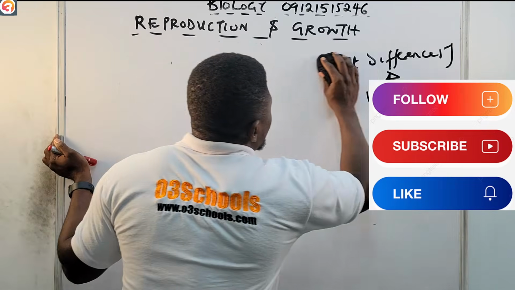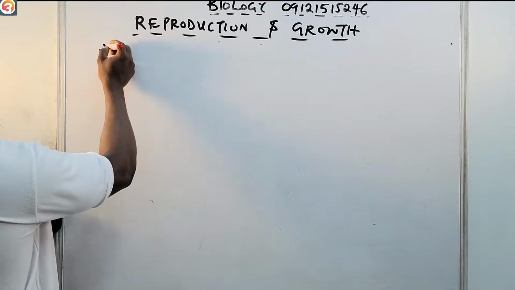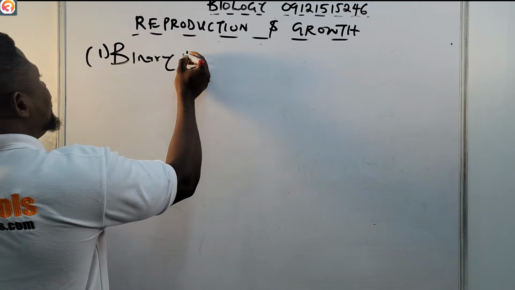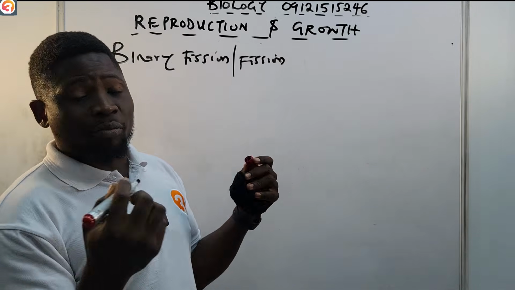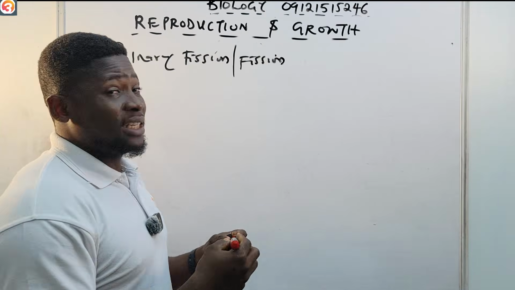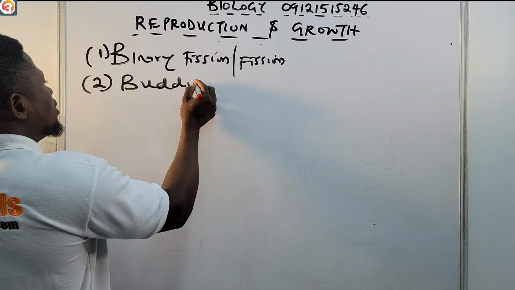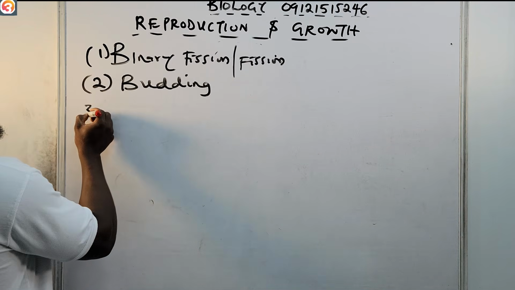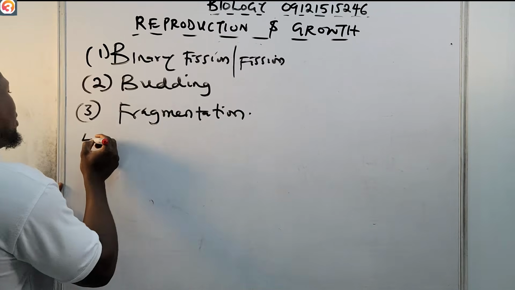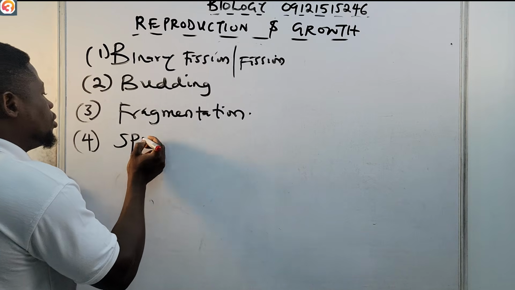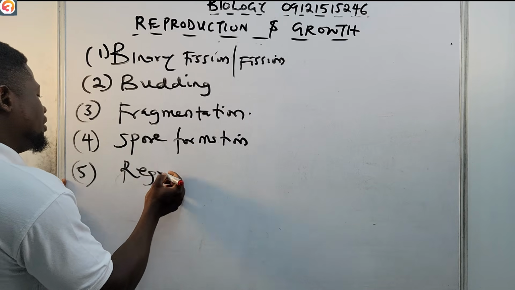Okay, so we are still talking about the types of asexual reproduction that we have, and they include, number one, binary fission, or let me just say fission, because we have binary fission, we also have multiple fission. So these are the types of asexual reproduction. Number two, we have budding. Number three, fragmentation. Number four, spore formation. And number five, regeneration.